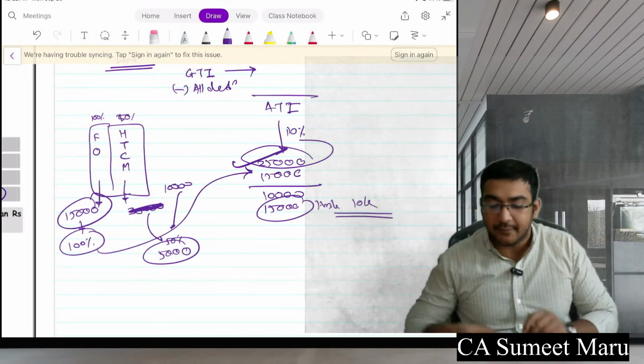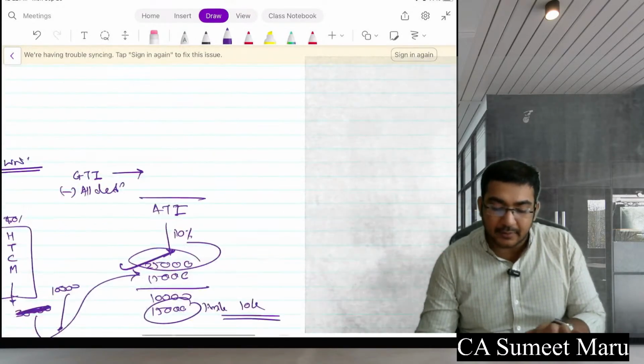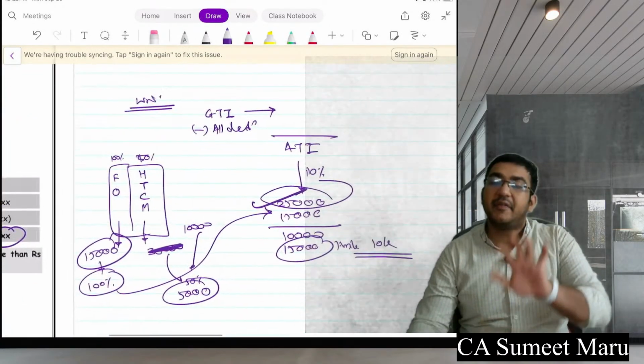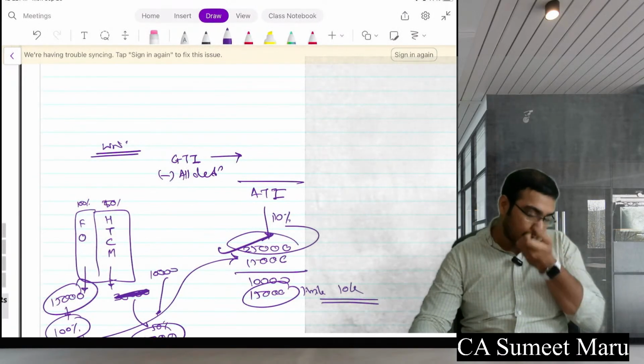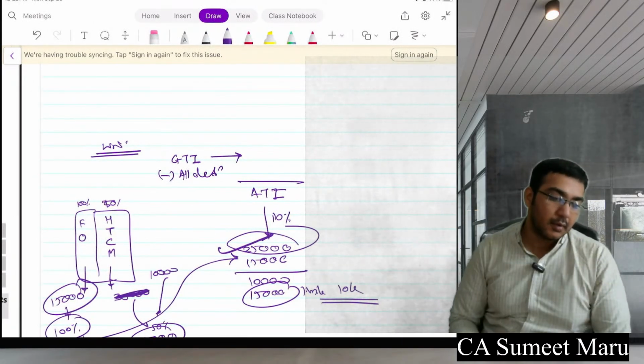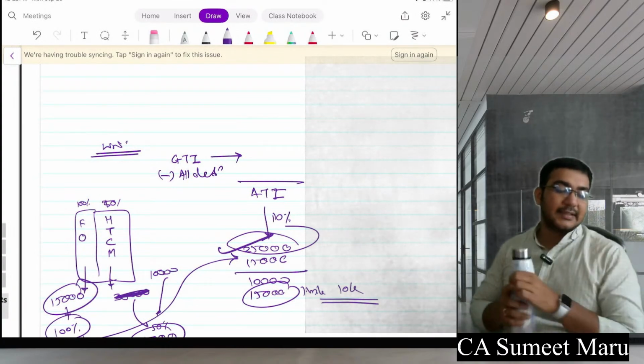Are you understanding, everyone? Okay. So please do one thing. I am giving you some of the example. First, say me. Everyone understood this 80G part? Everyone understood this 80G wala part? Come on, say me, guys.